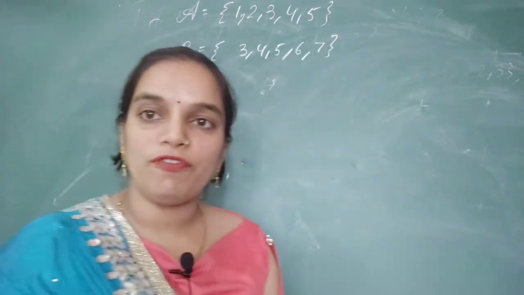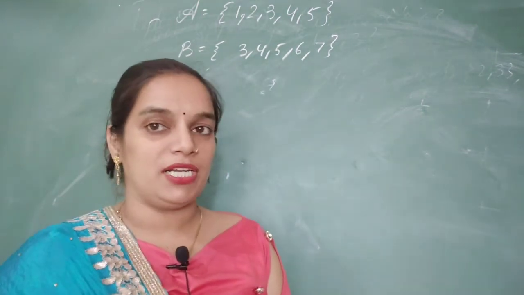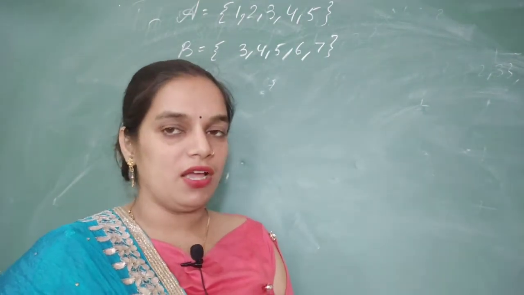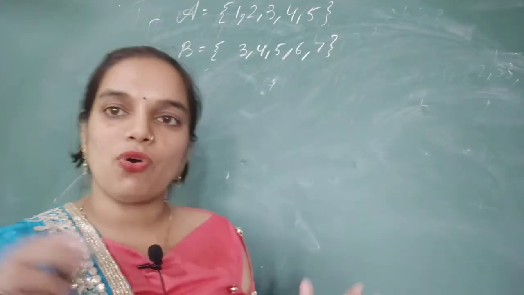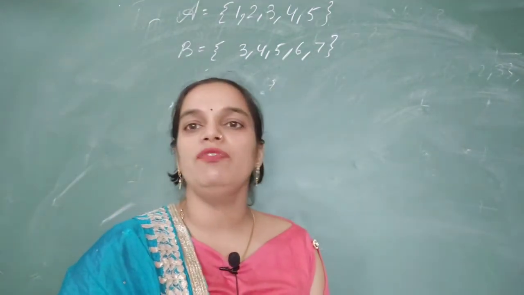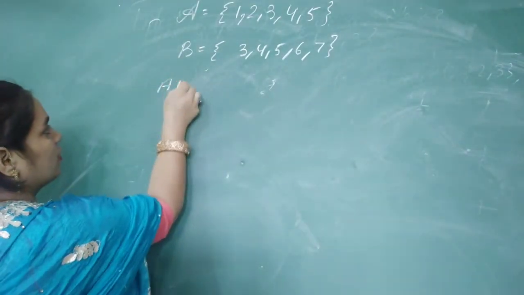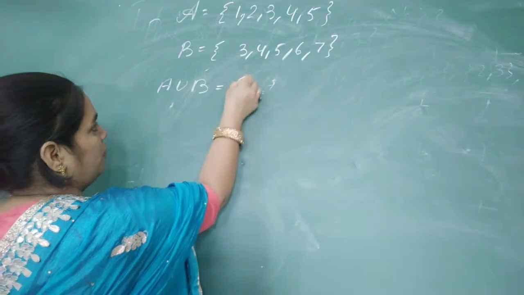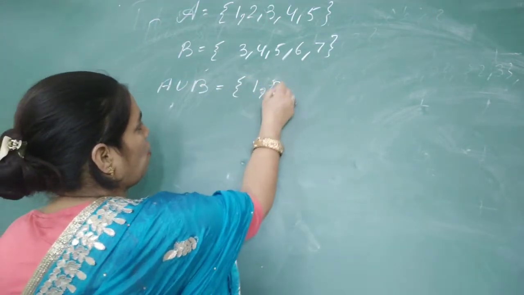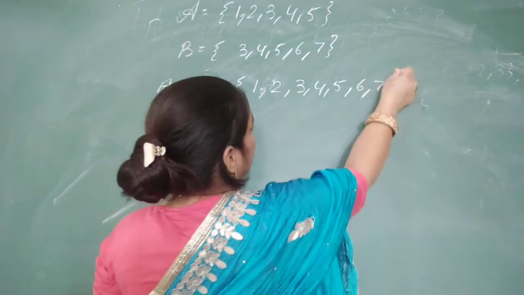In case of the union of both sets, we will take all the elements which belong to set A or set B. All the elements will come together in a set and it will become the union of the two sets.